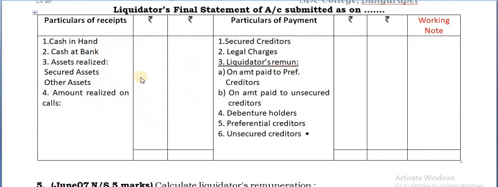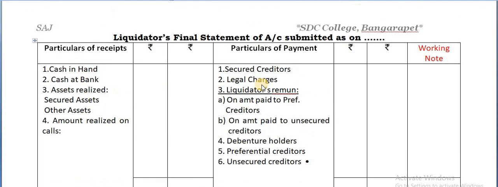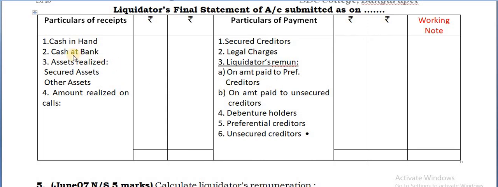First write the format, and then try completing it. Cash in hand, cash at bank and assets realized, secured assets and other assets, and amount realized on calls. Payment side: secured creditors, legal charges, liquidator's remuneration on amount paid to preferential creditors, leave the space, and then on amount paid to unsecured creditors, leave the space. You cannot take it on assets realized because you are not given the remuneration on assets realized. Leaving that, the remaining you take up. Then debenture holders, preferential creditors and unsecured creditors. So this is the usual format that you try completing.